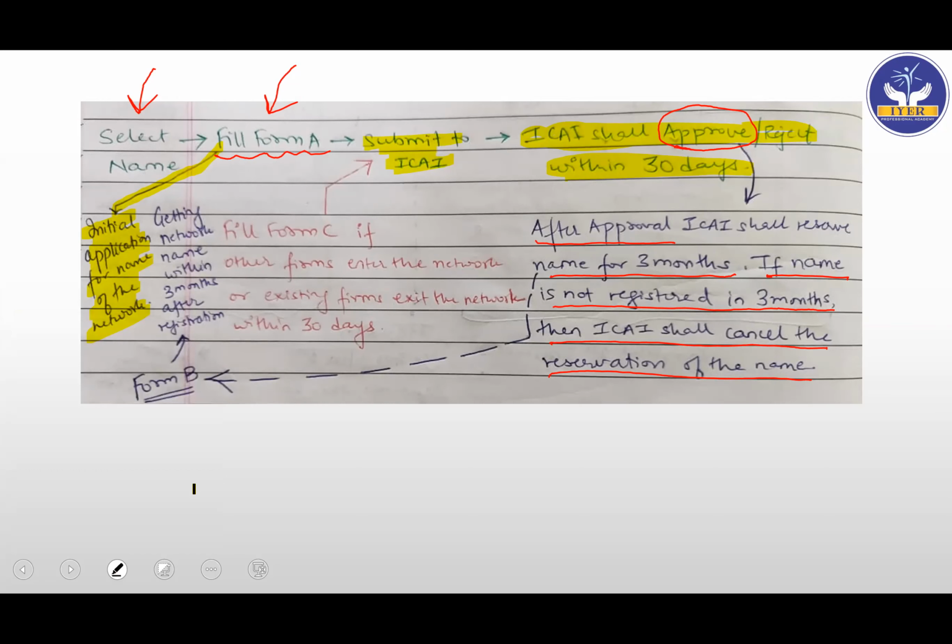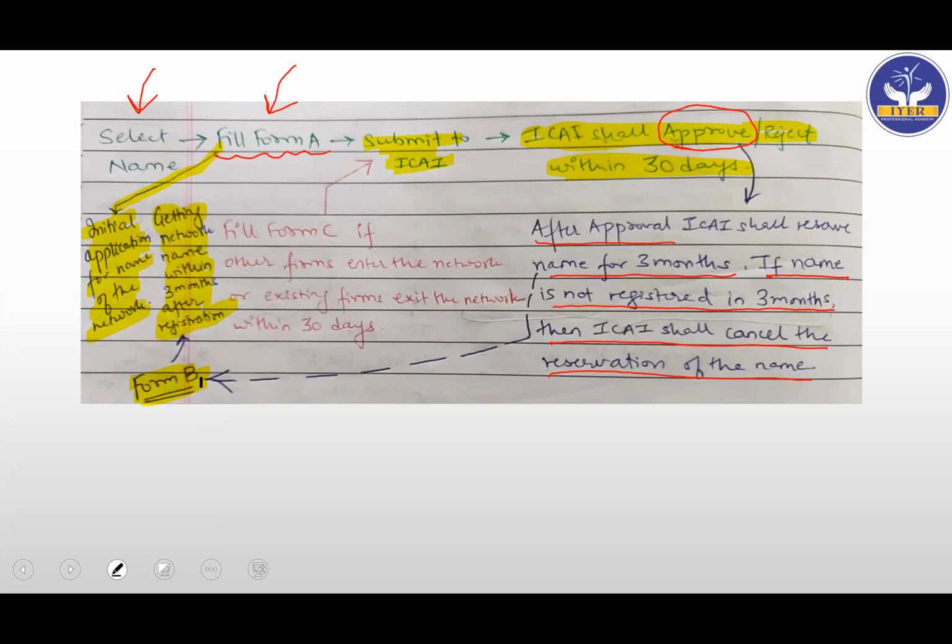So now we have registered our network name, and we'll show it to ICAI within how many months? Within 3 months. And after doing that, we'll be filling a form called form B. So form A is initial and form B is after we have taken the registration, basically when our name was kept in reserve category by ICAI.